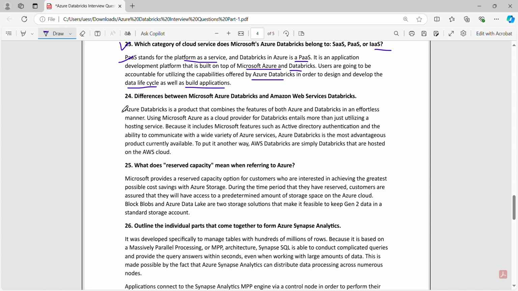Number question 24. Differences between Microsoft Azure Databricks and Amazon Web Service Databricks.